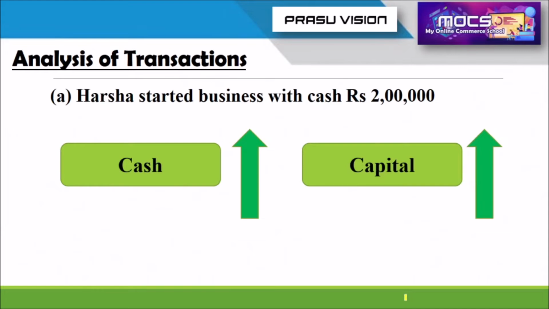Whenever we are starting a business, from the point of view of that business, cash for the firm increases, also capital for that firm increases. So in this way we have to analyze the next transaction. Please keep in your mind, it will never change. Whenever a transaction is like that, commence the business with cash, started business with cash, begin the business with cash, the two accounts will be cash and capital, because cash is coming to the organization and also the capital for the firm increases.